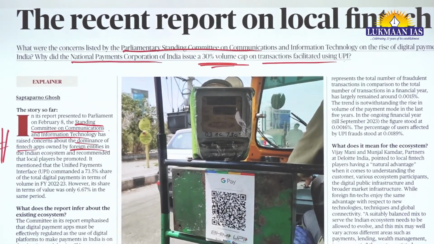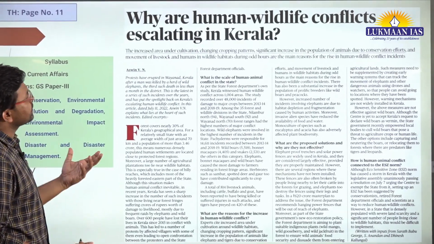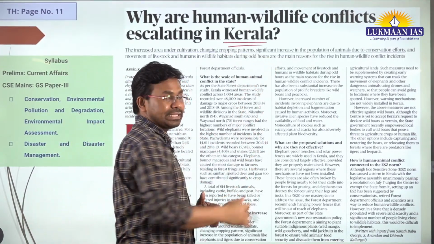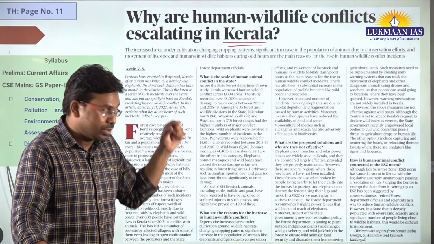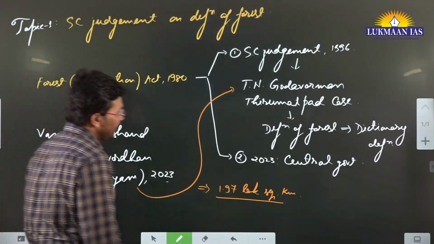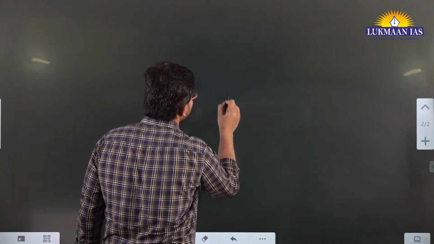Alright, so with this, let us quickly move to another article. This article talks about why human-wildlife conflicts are escalating in Kerala, right? As we have recently seen, Kerala is a state in the southern portion of India, and this state has a very narrow geographical width. So in this particular small state, let me draw the map of Kerala for you.